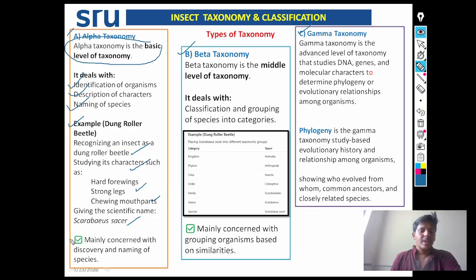Alpha taxonomy is mainly concerned with discovery and naming of species. Species are discovered and then named. This is the role of alpha taxonomy.